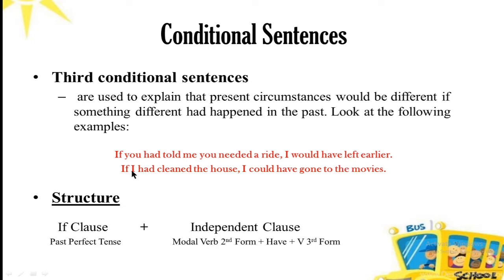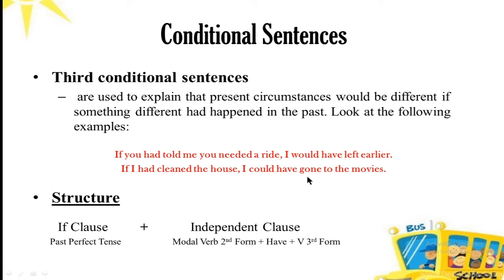And if we go to the second example: if I had cleaned the house, past perfect tense in the if clause, I could have gone to the movies. Could, the second and past form of can. I could have gone, the third form of go is gone. So here we have used the third form of the verb.